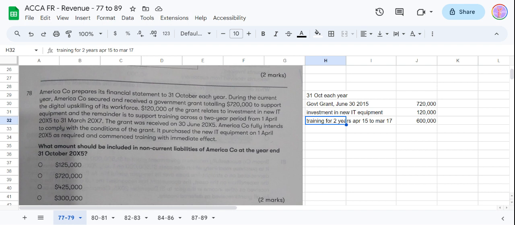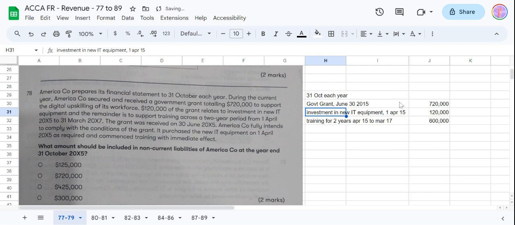It purchased the new IT equipment on 1st April 15, and training started on April 15, 3 months before they received this grant in June, and commenced training with immediate effect.